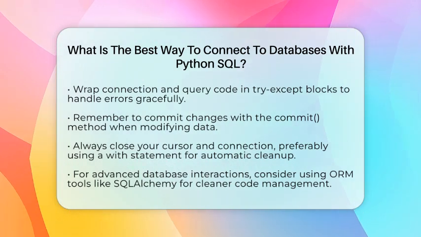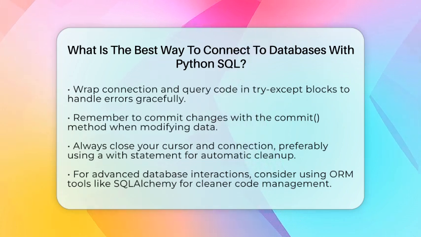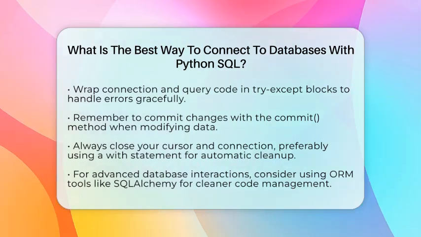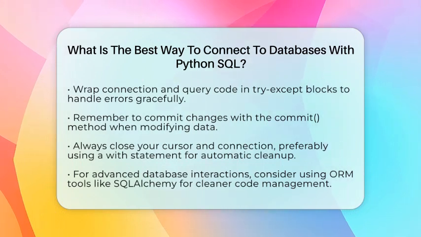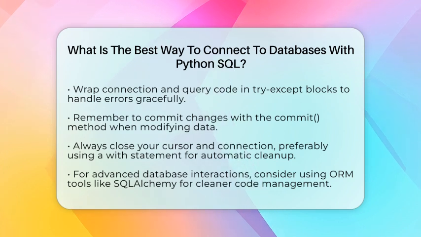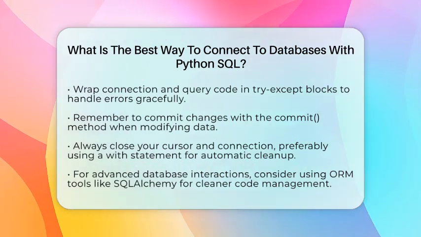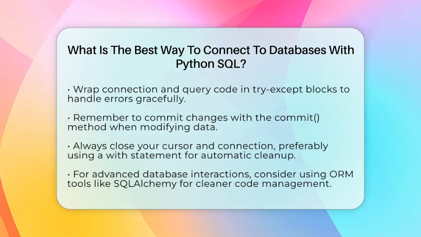For more advanced needs, you might consider using Object-Relational Mapping libraries like SQLAlchemy. These tools help you work with databases at a higher level, making your code cleaner and easier to maintain. In short, the best way to connect to databases with Python SQL is to pick the right connector library, follow a clear sequence of connecting, executing queries, handling errors, and closing connections. Using context managers can make your code safer and more efficient. This approach keeps your database interactions smooth, secure, and easy to manage as your application grows.